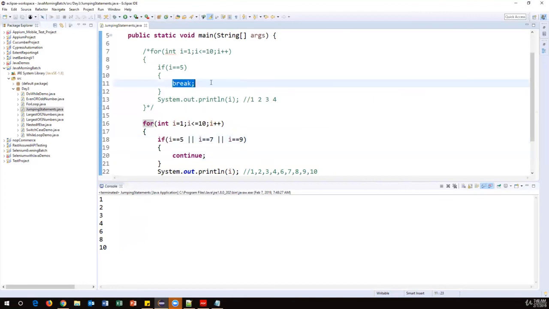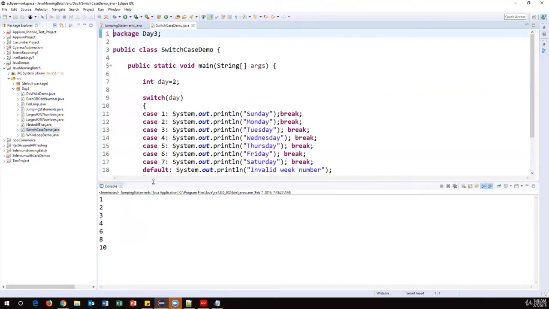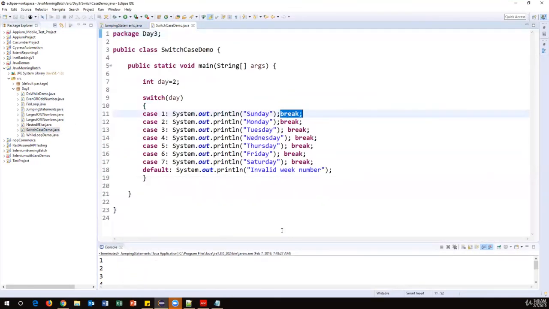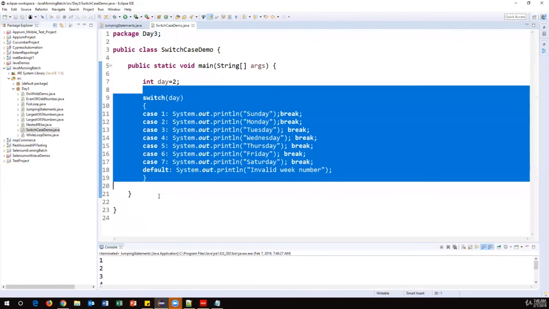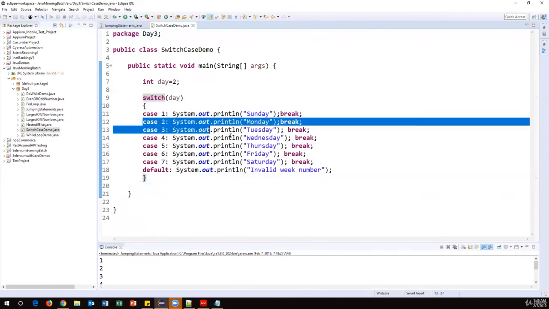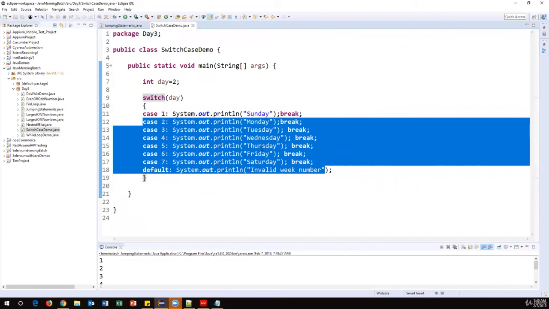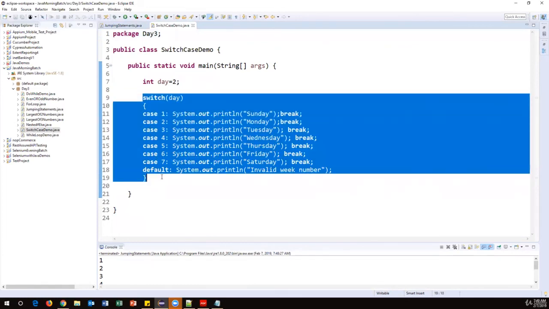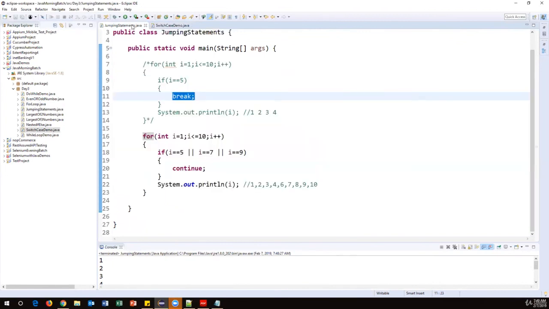Even the break command we have used in the switch case statement, right? In the switch case statement also it is doing the same thing. Why have you used the break command here? Because we have to immediately come out from the switch case block. I don't want to continue the rest of the statements, so I have used the break command, and it will come out from the switch block. So wherever you use the break statement, the purpose is the same.